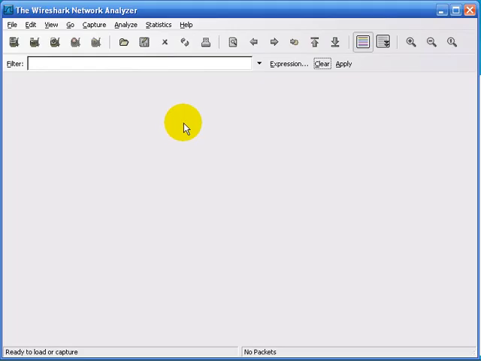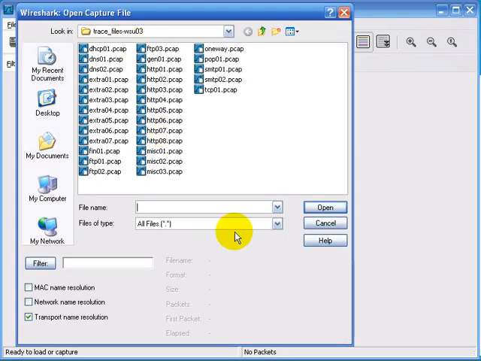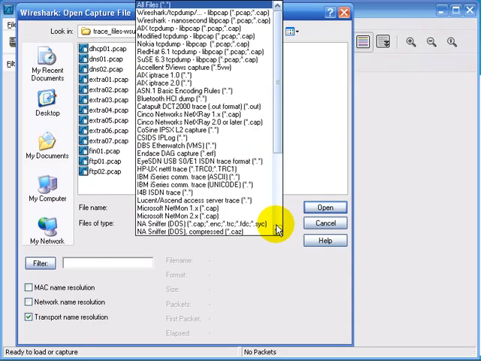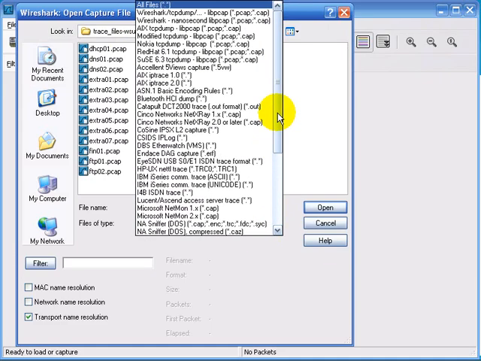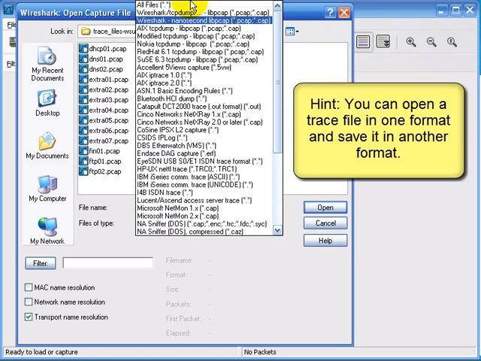I've got Wireshark open now, and I'm going to select Open a Capture File, and select the files of type to show you, look how many different formats Wireshark recognizes at this time. And it's that wiretap library piece that makes it possible for us to read all of these different formats.